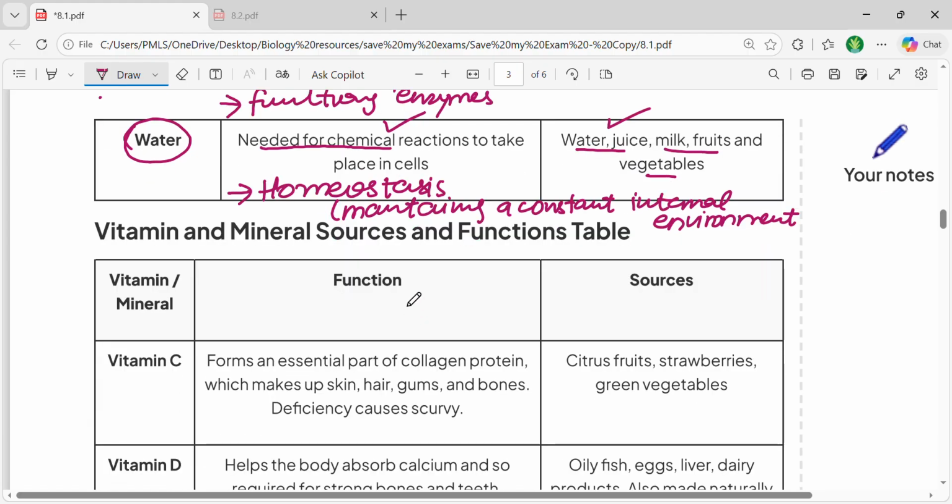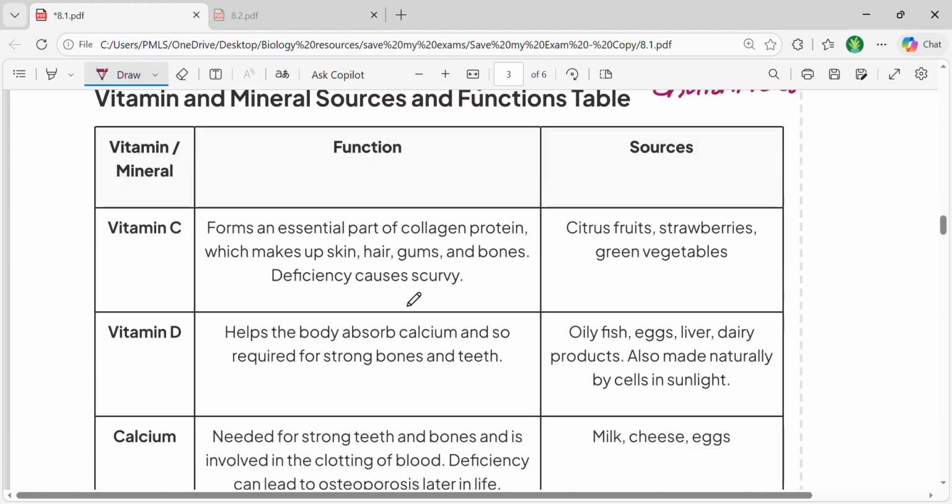Let's move forward and let's talk about some vitamins and minerals. Because in the previous table they were generally discussed, but you're required to go into detail into the functions of each of these, where they are found, where they are used in your body. So let's just discuss them. So first of all, let's start with vitamin C.